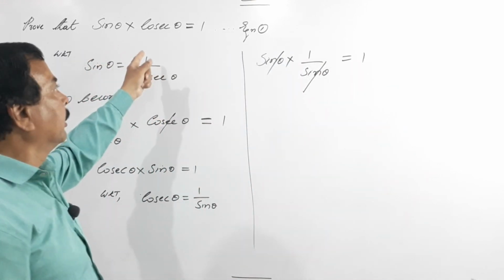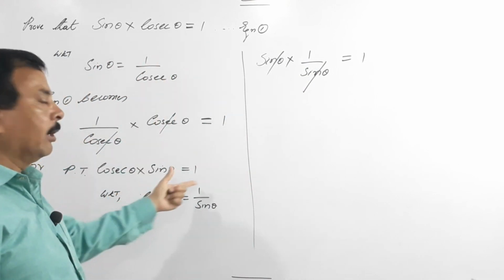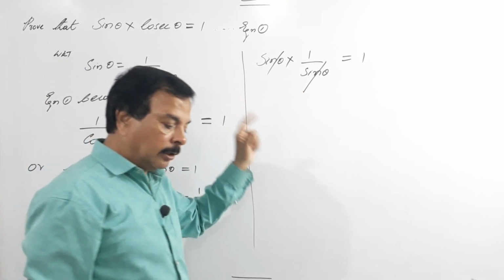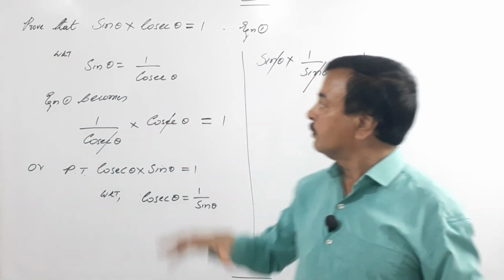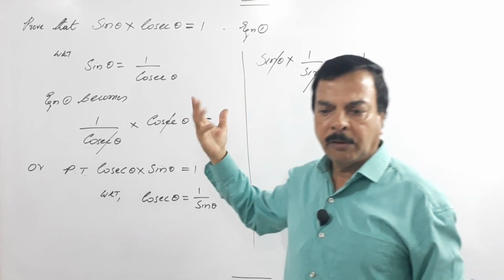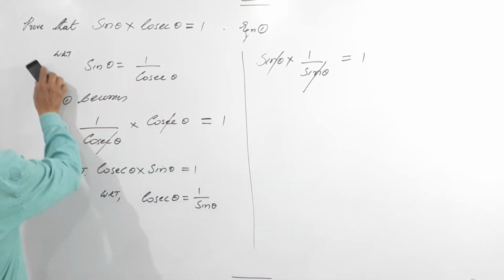Either way, whether they ask you sin theta into cosecant theta equals 1 or cosecant theta into sin theta equals 1, you can prove both ways. So these are the benefits of knowing reciprocals. So reciprocals is what they will ask you. So now likewise we will prove for the other two identities.